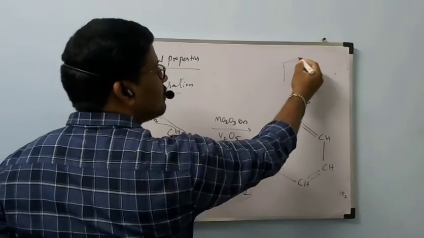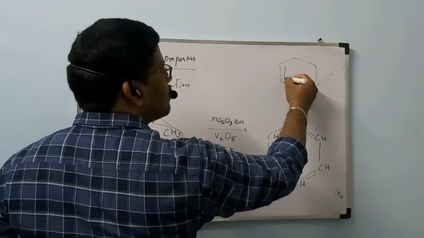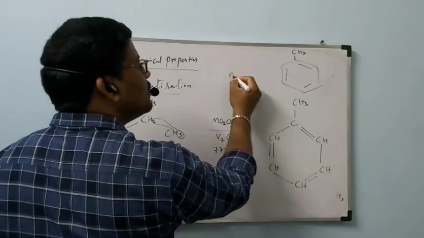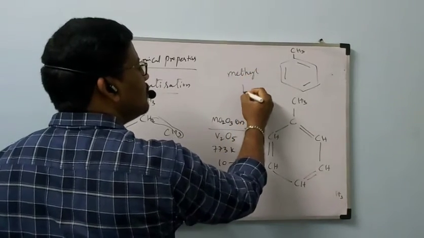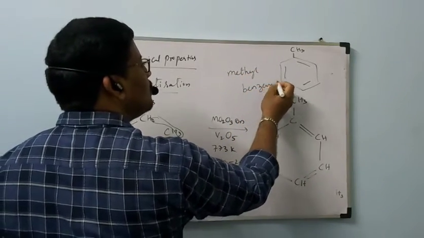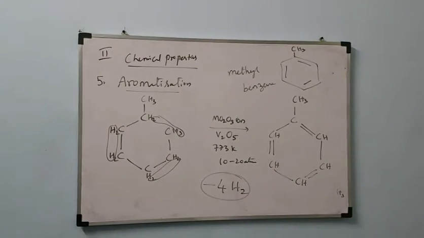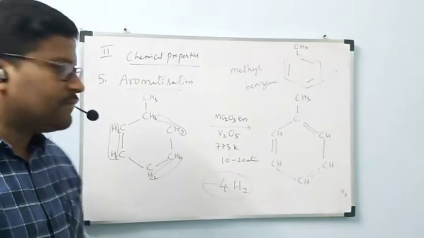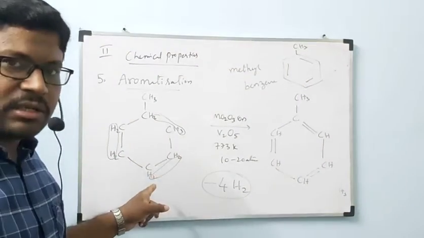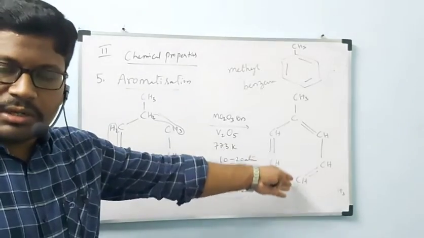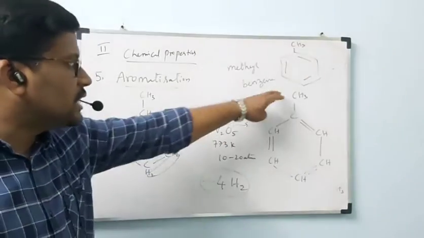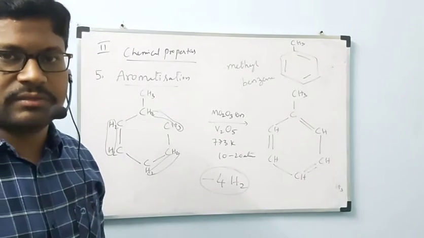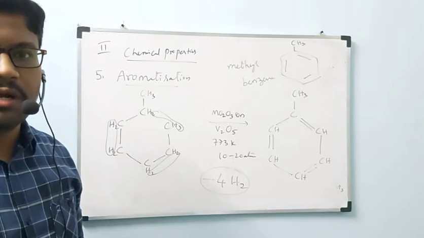This is represented like this, which is called methyl benzene. In this way we can explain aromatization. Open chain alkanes will be converted to aromatic compounds. This is also an aromatic compound, methyl benzene. This process is called aromatization.